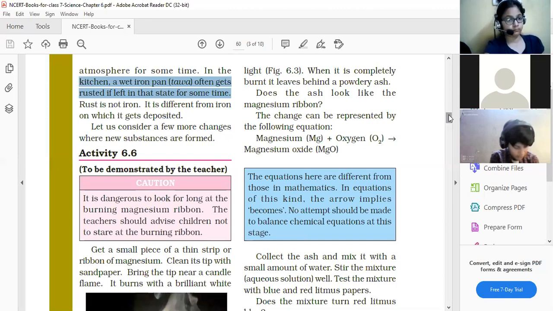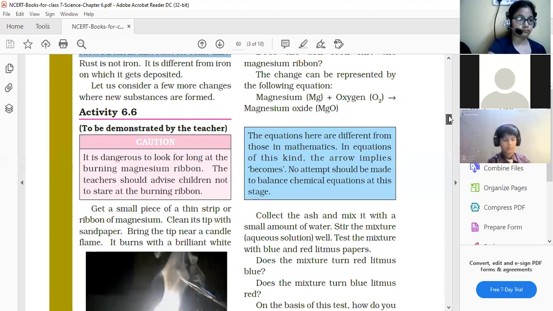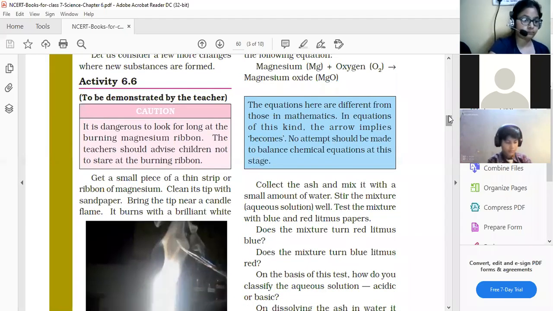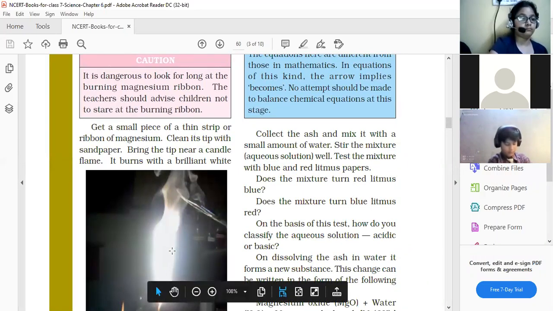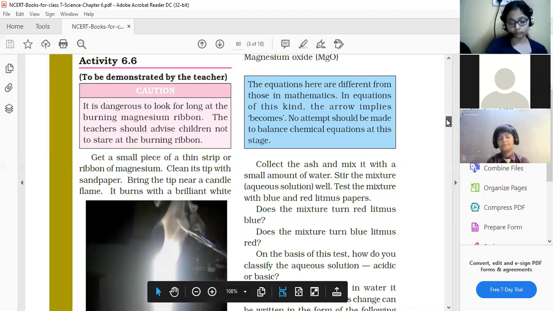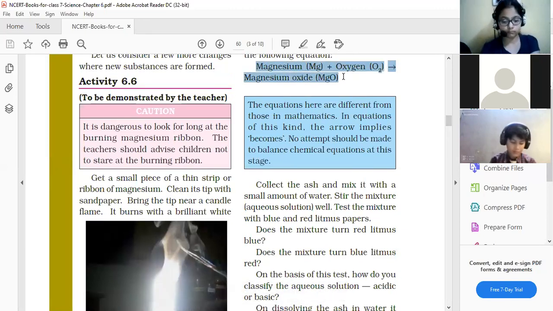In activity 6.6, we are going to burn a magnesium ribbon. You know, magnesium is a metal, but it is present in the form of a ribbon. When we burn that magnesium ribbon, it burns with a dazzling white flame. And as we burn the magnesium ribbon, magnesium burns in the presence of oxygen. I want everybody to underline this reaction. Magnesium, when it reacts with oxygen, forms magnesium oxide.